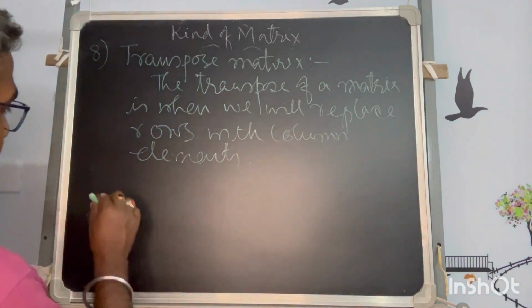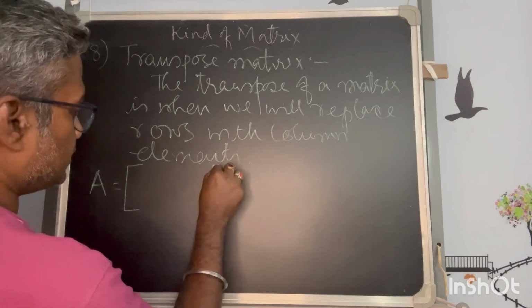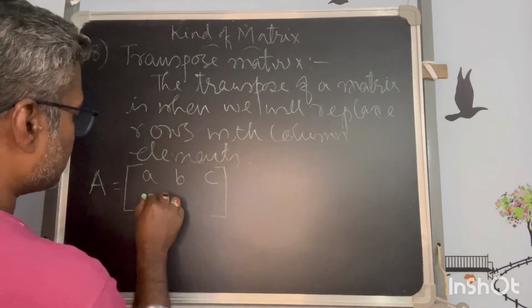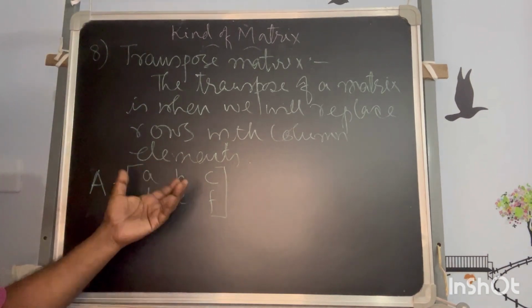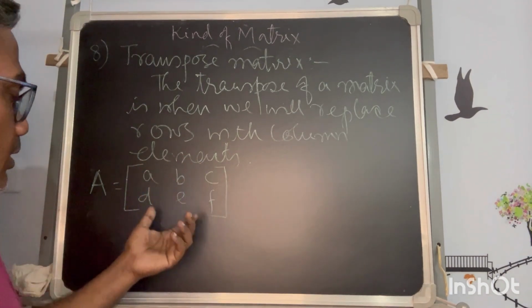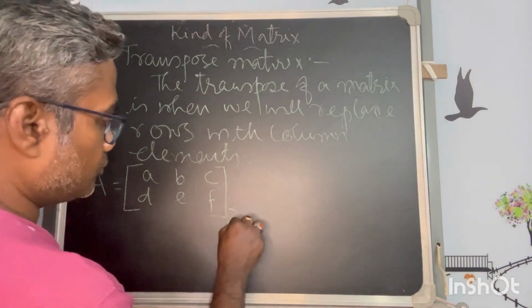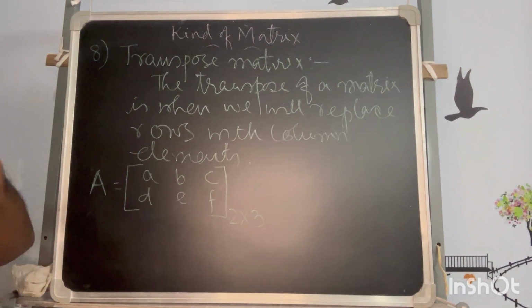Let us take a matrix of 2 cross 3, with elements such as D, E, F. This could be numerical values, but I am using a generalized form to make it more understandable. So what would be the transpose of this?